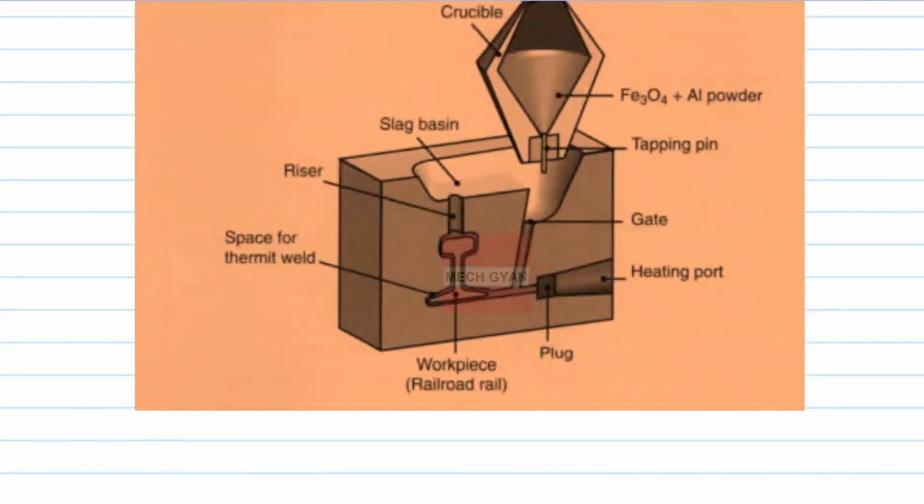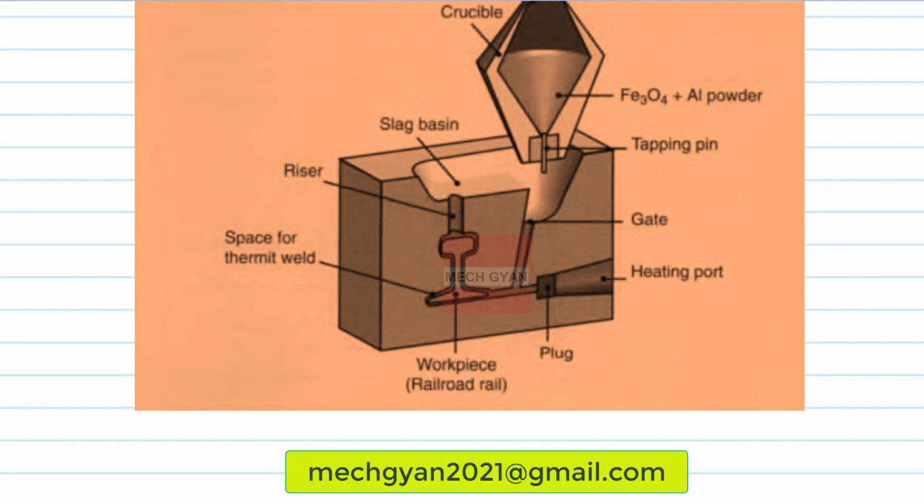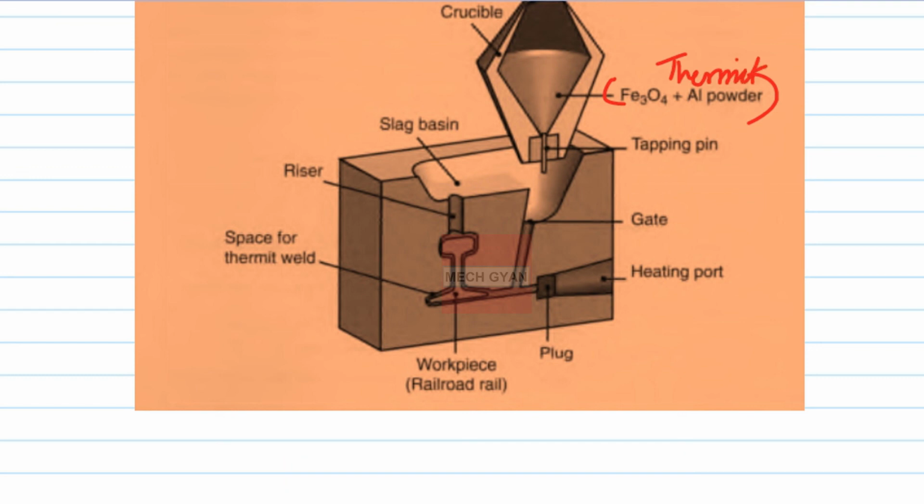Thermit is basically Fe3O4 plus Al. This is basically thermit welding, and finally after welding we get Al2O3 and Fe is produced, aluminum oxide and iron. This is basically used for railroad joining of rails. You can Google thermit welding and see several images where people are taking crucibles for joining of railroads, etc. It is also used for welding of large field equipments.